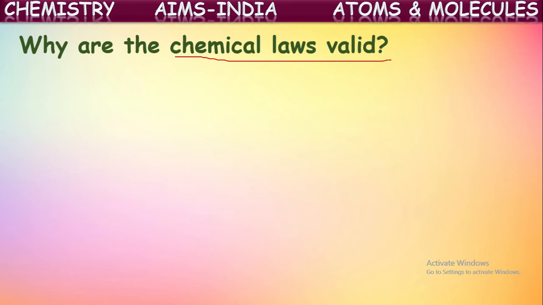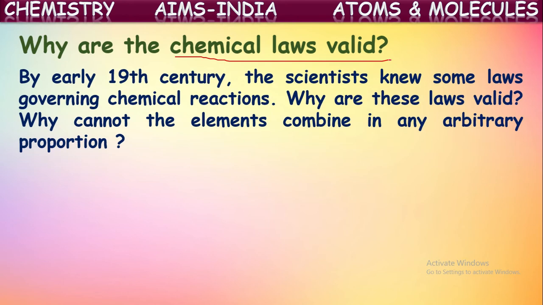These were proposed earlier, but here one doubt arises: how are these chemical laws valid, and why do all chemical substances always follow them? By the early 19th century, scientists knew some laws governing chemical reactions, like the law of conservation of mass and the law of definite proportions. Why are these laws valid? This is the question that was raised then.